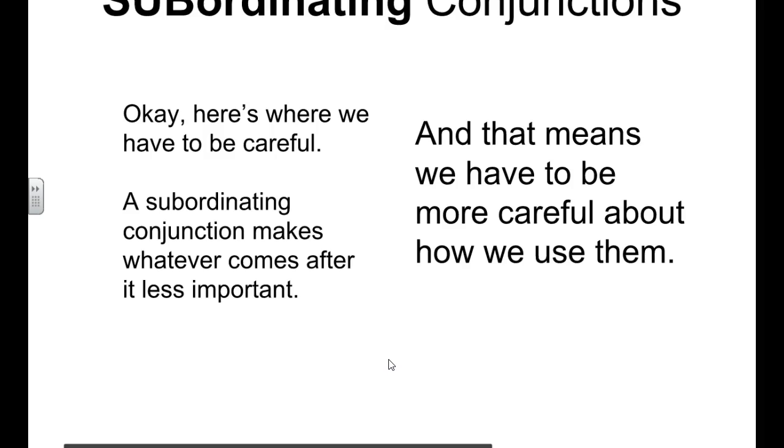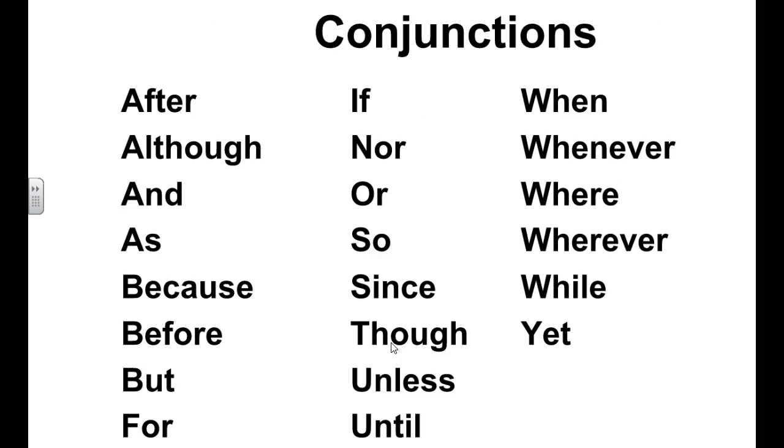Okay, so subordinating conjunctions, they have a different job. They don't do the same job as coordinating conjunctions. Subordinating conjunctions subordinate, sub, below. Think subterranean. Think subordinate. A sub goes under the water. So a subordinating conjunction makes something less important. A subordinating conjunction makes whatever comes after it less important. And that means we have to be more careful about how we use subordinating conjunctions.